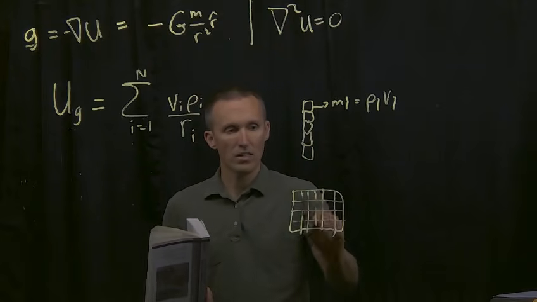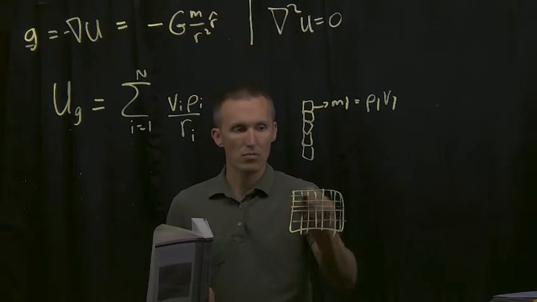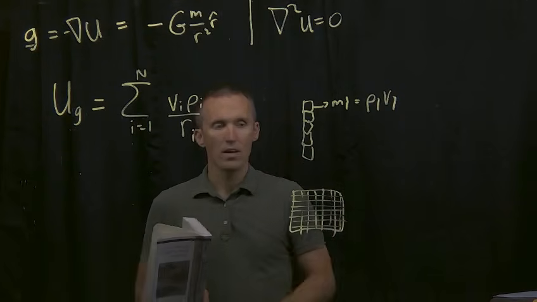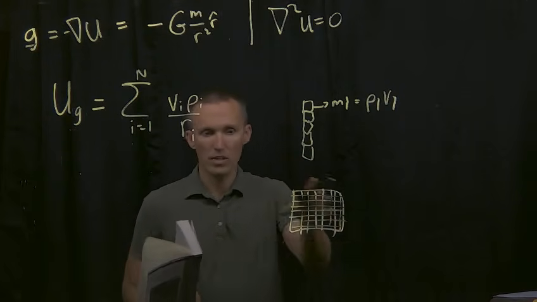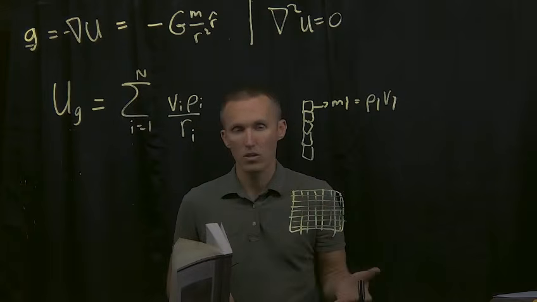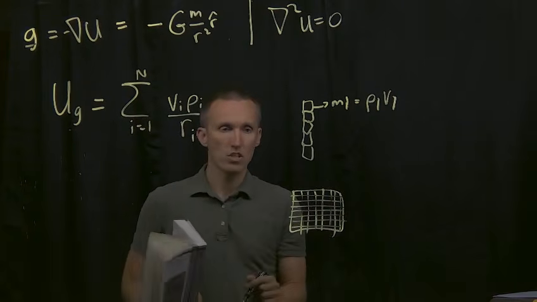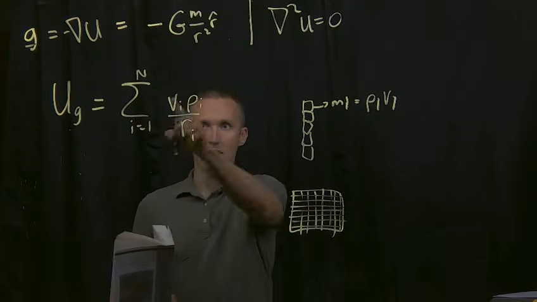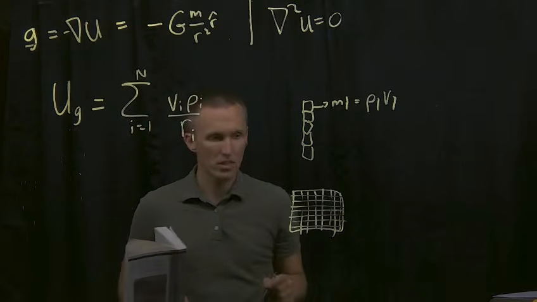But now what if I take the limit as these things get smaller and smaller? For this example, let's just assume we have a constant mass, a constant density here. So all the densities are the same, so those will pull out of the summation. We would just have density times the volume of each box divided by the distance.